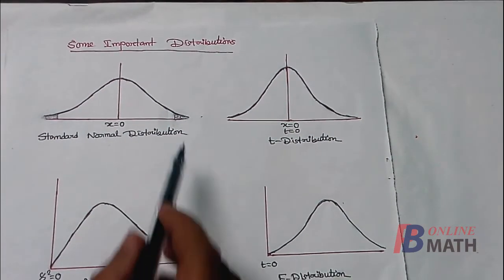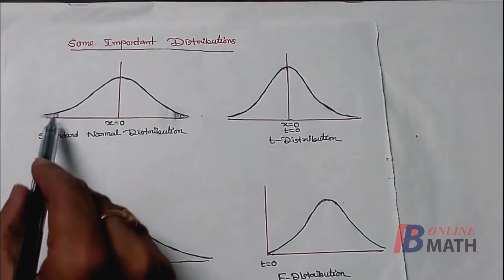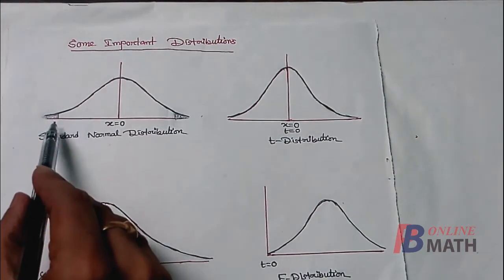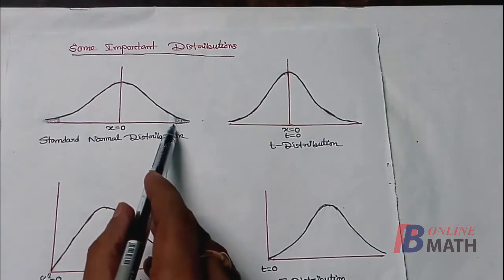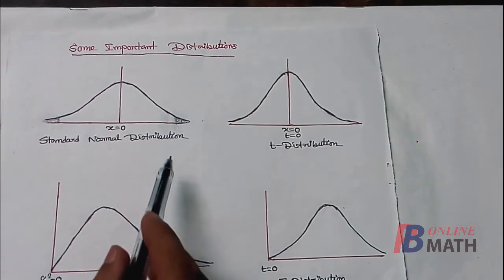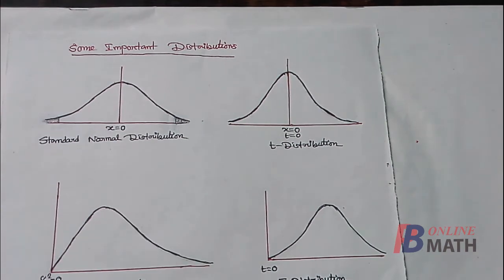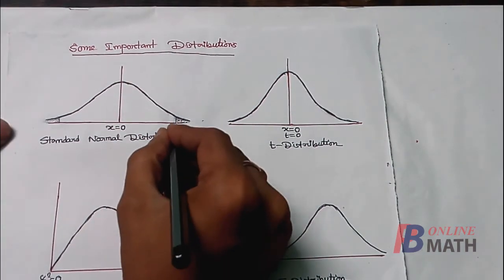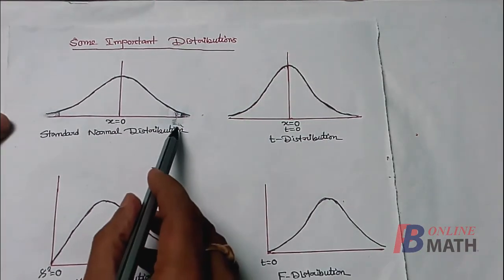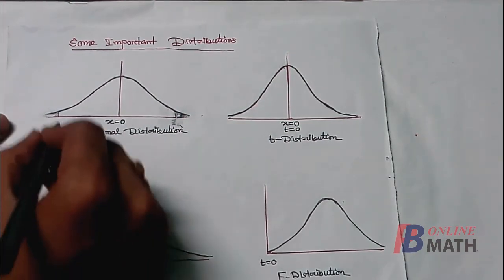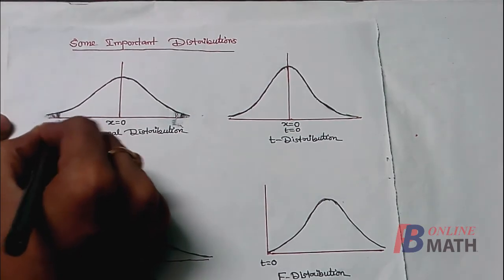And due to symmetry, this point and this point will be the same in numerical values, only the sign changes. We can find this point easily from the table of standard normal distribution. Suppose this point is given by z alpha, then this point will be minus z alpha.